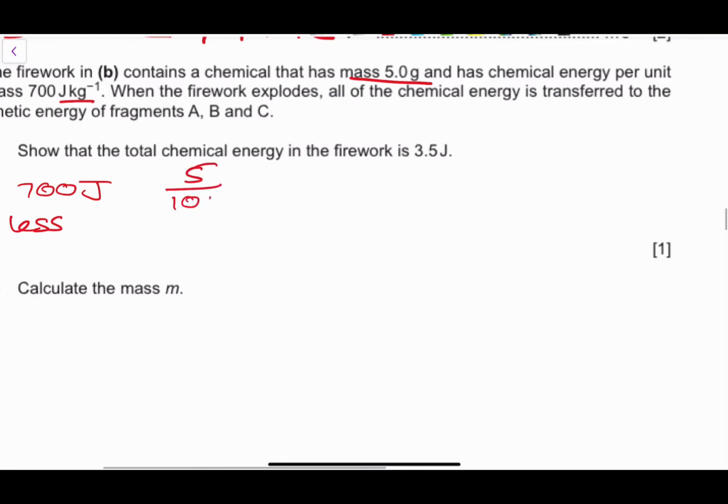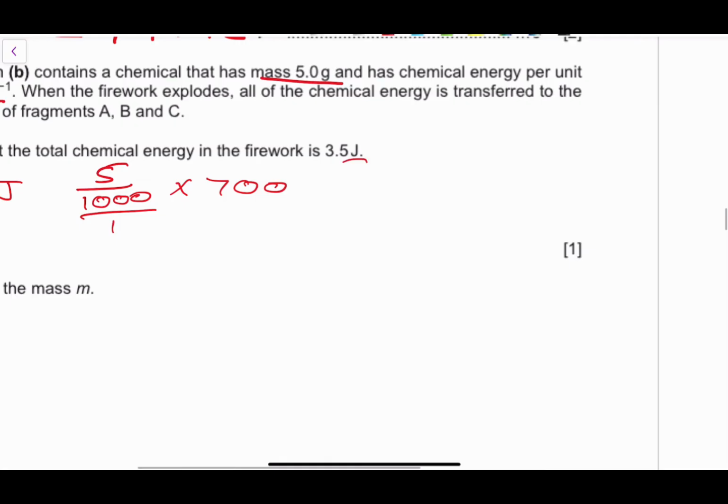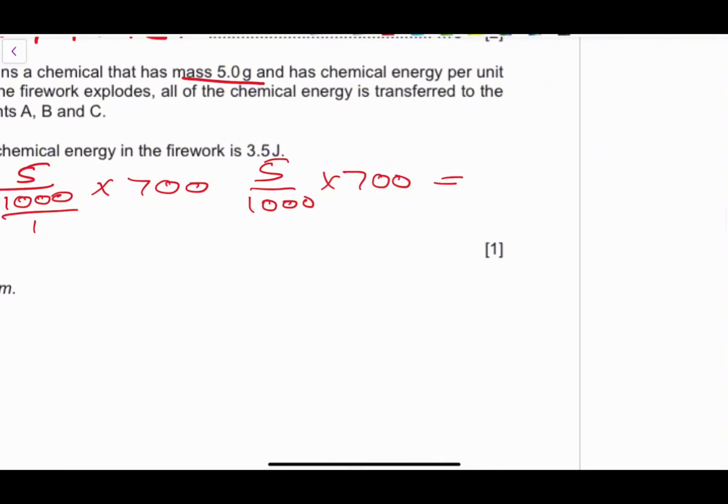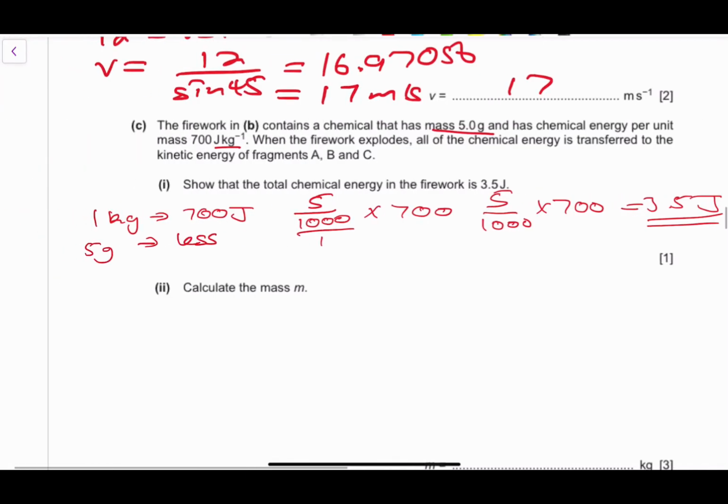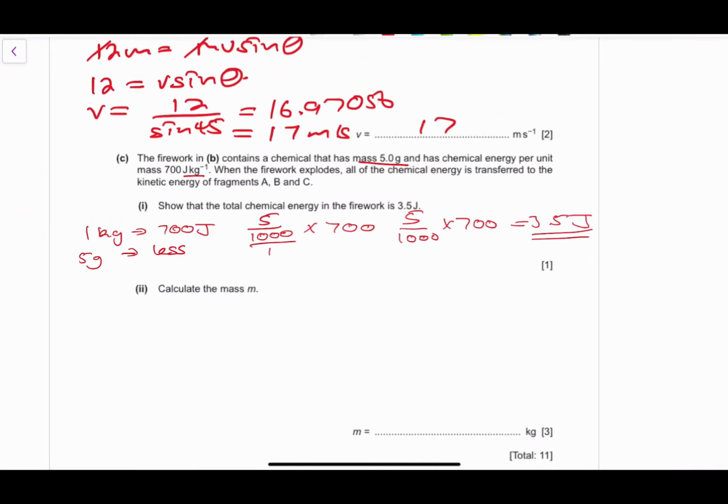So 5 over 1000 divided by 1 multiplied by 700 will actually be 5 over 1000 multiplied by 700. That will be equivalent to about 3.5 joules, right? So if 1 kg is equivalent to 700 joules, 5 grams has to be equivalent to less. So therefore we can find the value of that amount of energy that we have, okay?